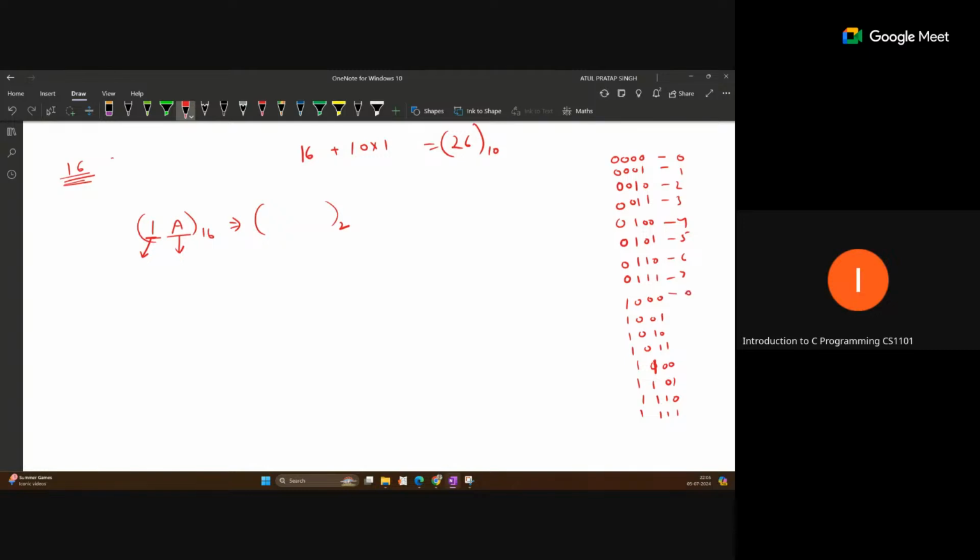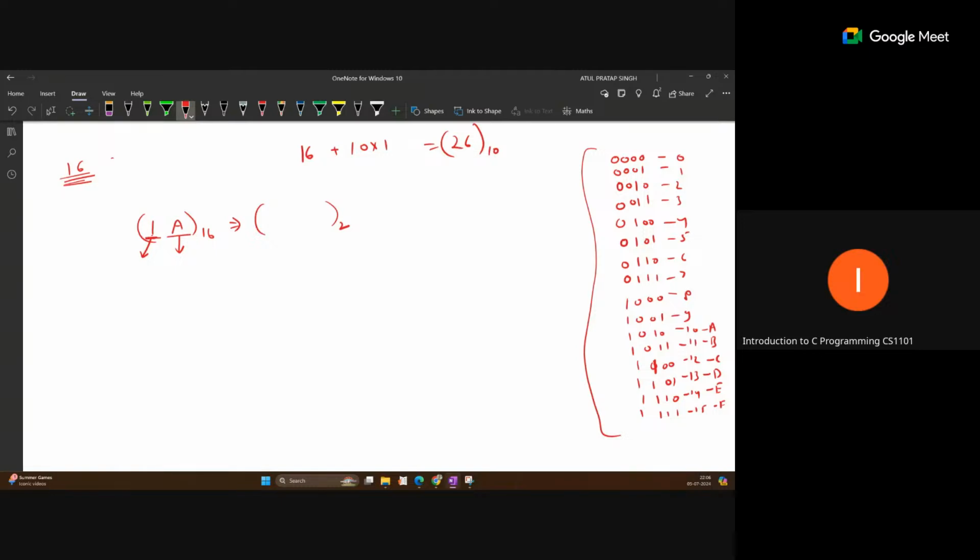So this is 8, this is 9, this is 10, this is 11, 12, this is 13, this is 14, and this is 15. And this is hexadecimal A, this is B, this is C, this is D, this is E, this is F. So you can just remember this numbering from 0 to 15. This is very useful for computation most of the time. If you have good practice, you can directly recall this. Otherwise you have to calculate manually by binary number conversion.